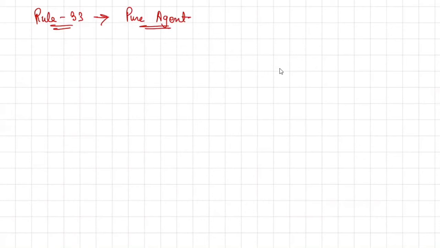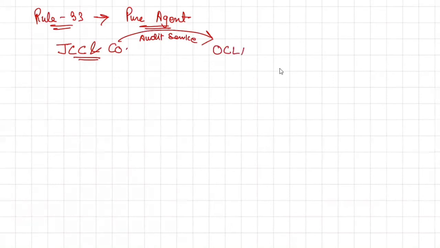Suppose it is the name of the firm where I work. Suppose we are providing an audit service, say for example to OCLA.